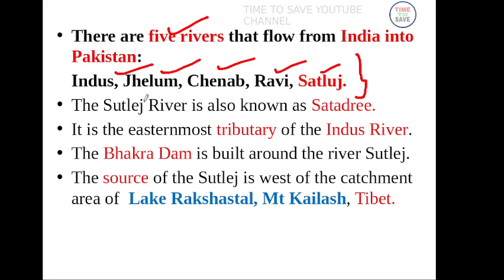And what is the other name of Sutlej river? Sutlej river is one of the tributaries of the Indus river. And Bhakra Dam is built on the river Sutlej. The source of Sutlej river is Mount Kailas, Tibet.